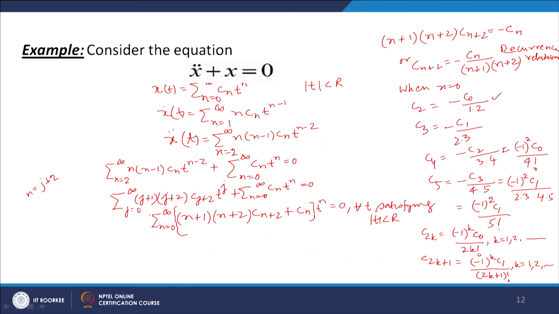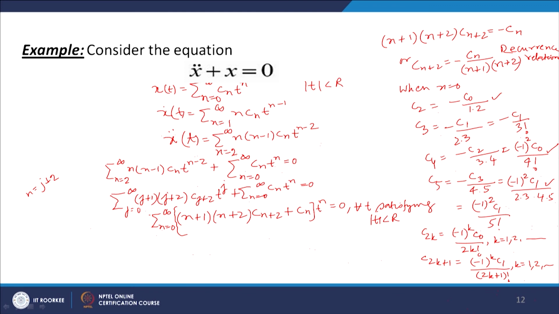When you put k equal to 2, then we get C4. C4 will be minus 1 to the power 2 C naught over 4 factorial. And here when you put k equal to 1, you get C3 as minus C1 over 3 factorial. And when you put k equal to 2, then you get C5 as minus 1 to the power 2 C1 over 5 factorial. So, in general we can write the value of C2k and C2k plus 1 from here,